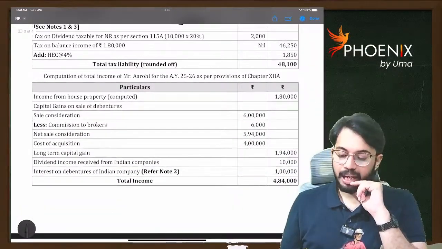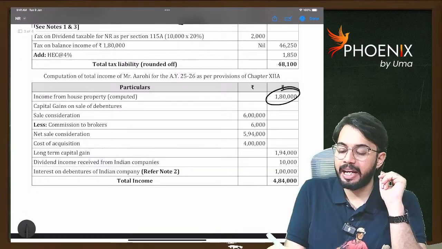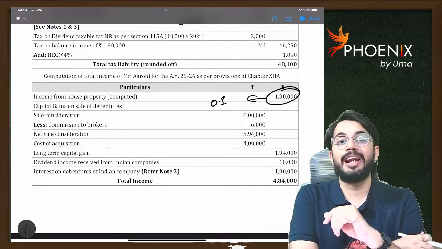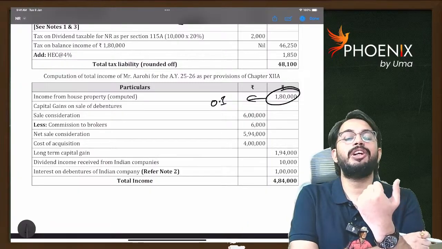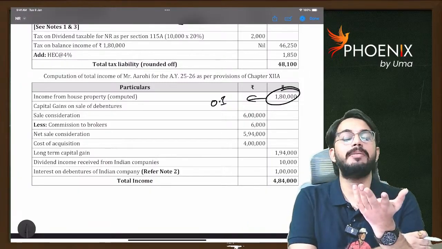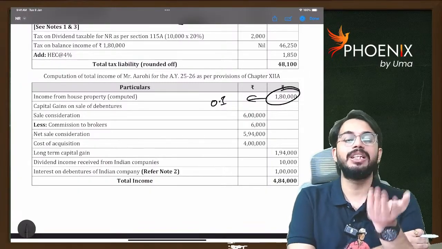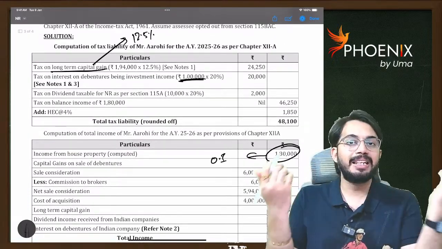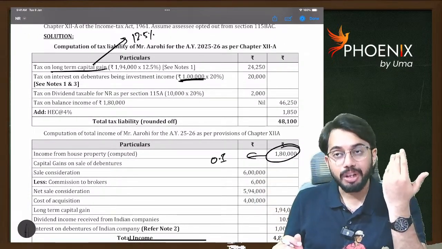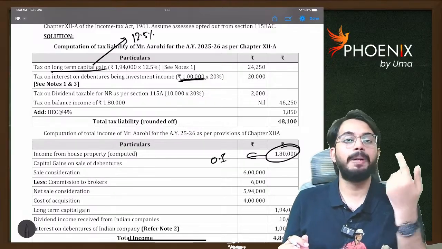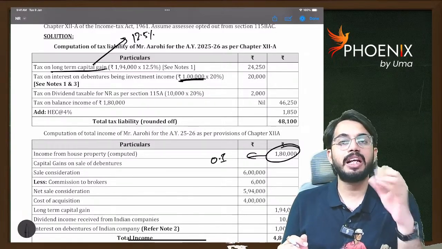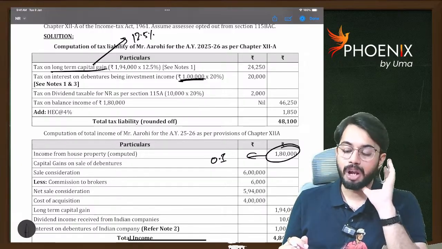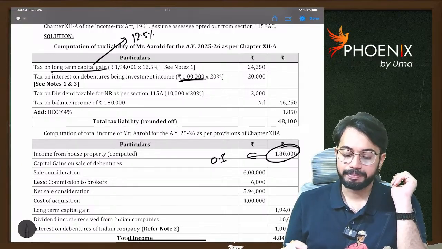So you can see income from house property 1,80,000. This is other income. Other income is taxable at normal rates. So you can take the benefit of basic exemption limit. Basic exemption limit available is 2,50,000. Other income you can set off against basic exemption limit. Balance income is taxable at special tax rates applicable for NRI. Investment income taxable at 20%. Long-term capital gain taxable at the rate of 12.5%. Okay.